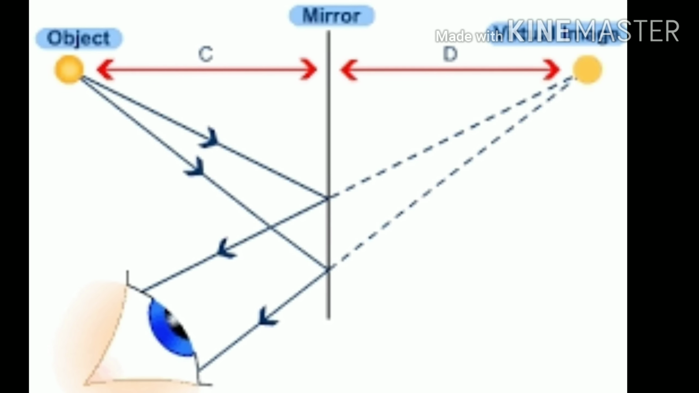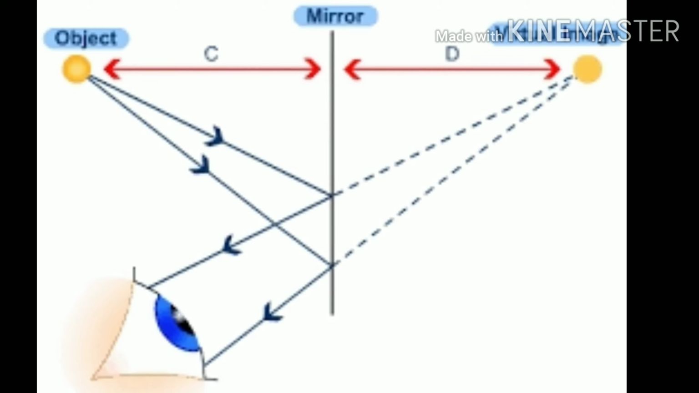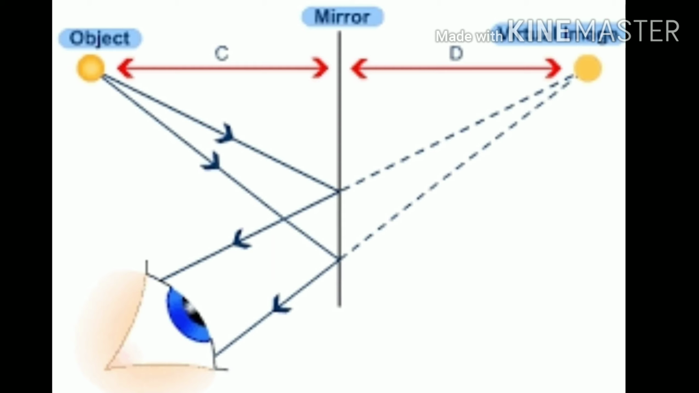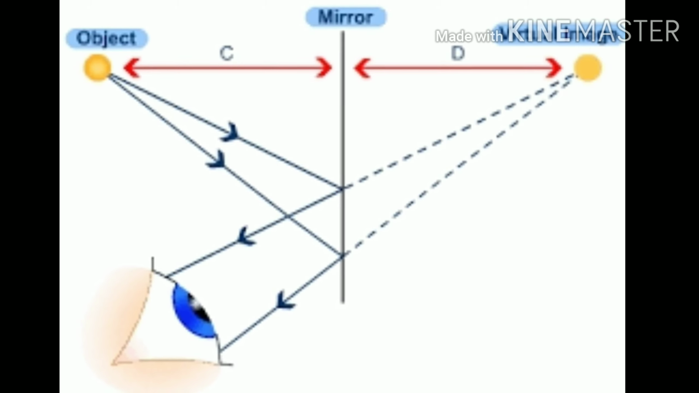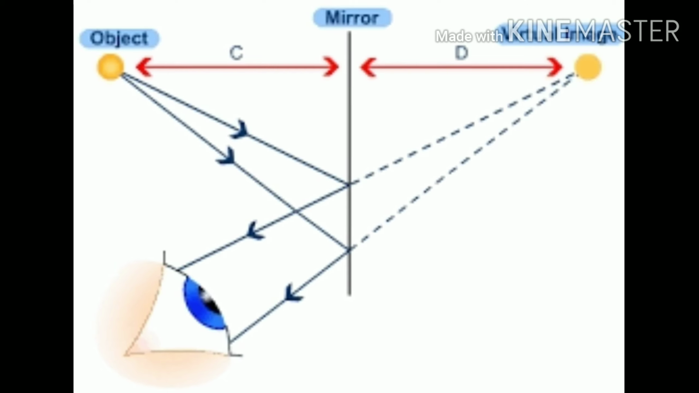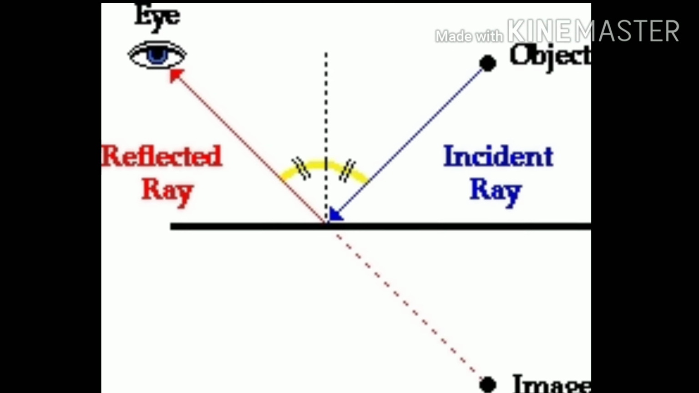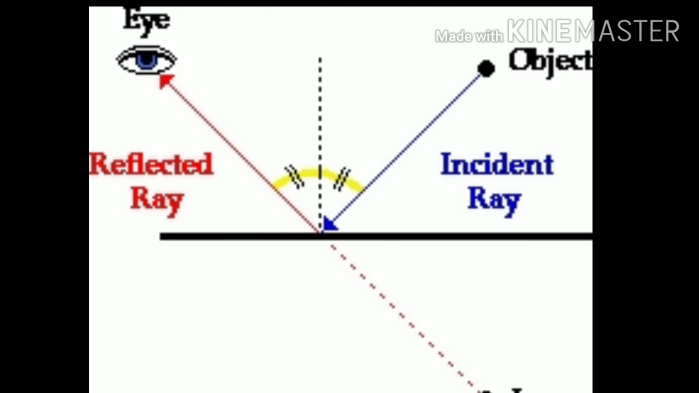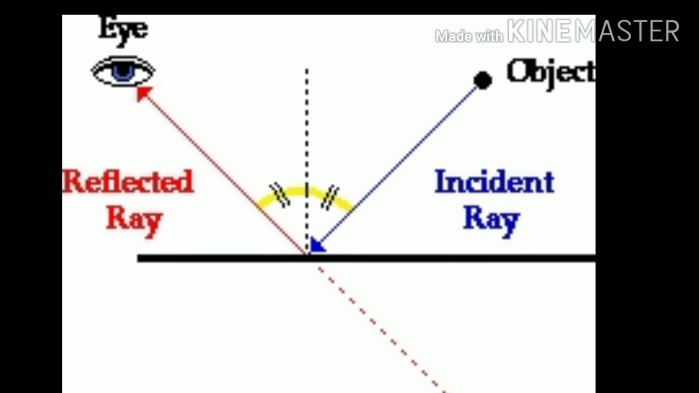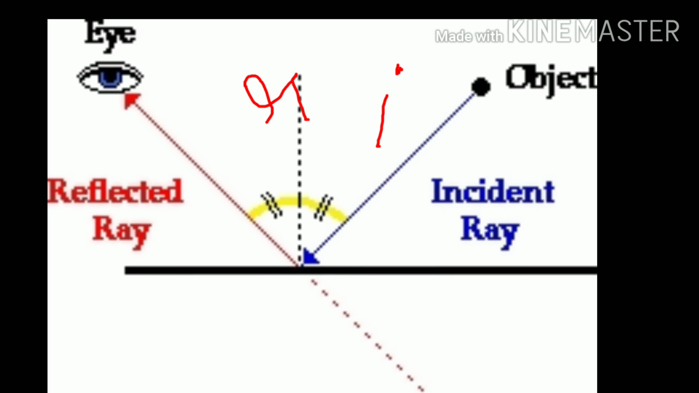To explain reflection, we can use a ray diagram. As you can see, to get an image, the incident light has to get reflected. On the basis of this reflection, we can have two angles, incident angle and reflected angle, denoted by I and R respectively.